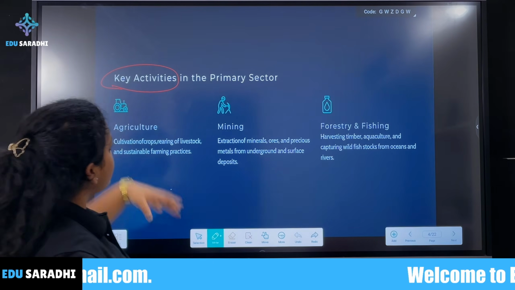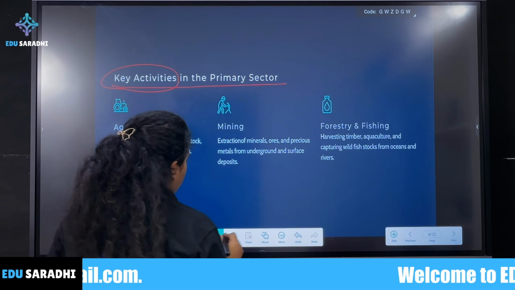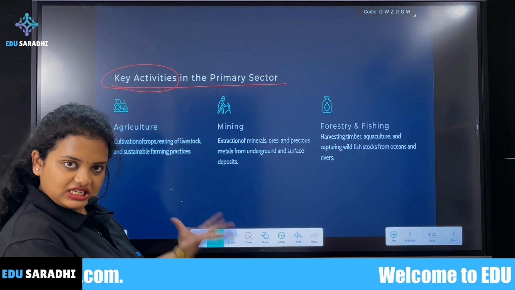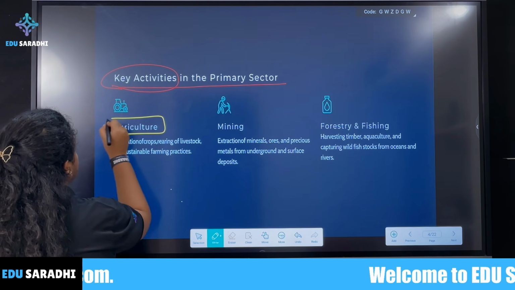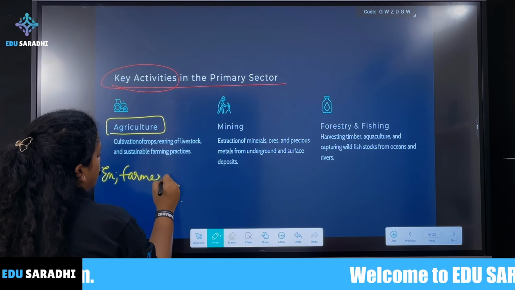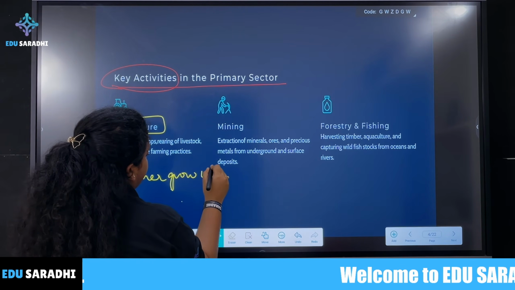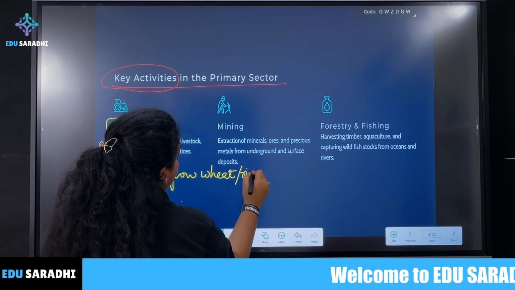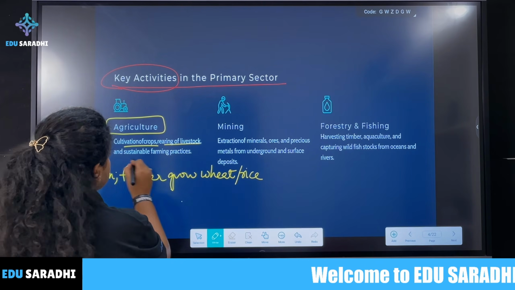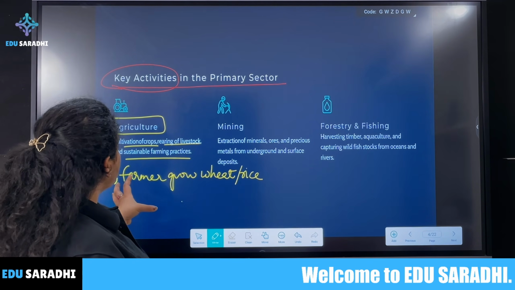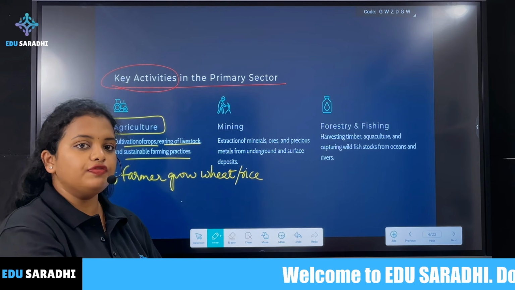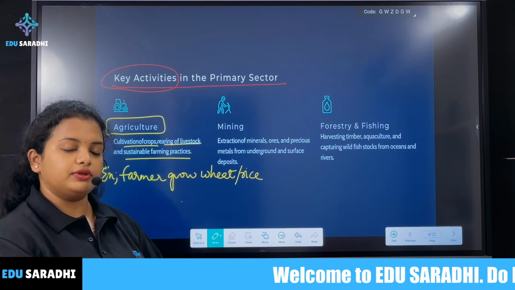What are the key activities that are involved in the primary sector? The first one, as we have discussed in the example, is agriculture. In agriculture, a farmer grows wheat or rice or anything. So, cultivation of crops, rearing of livestock, and sustainable farming practices. In all of these, agriculture is involved and it is a major input for the next stage of making goods or giving services.